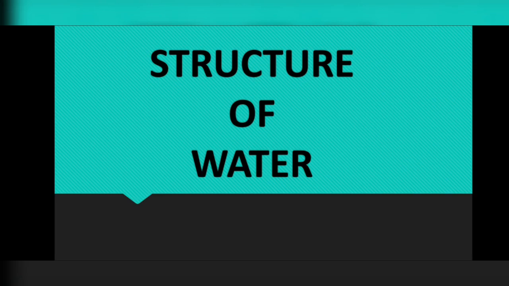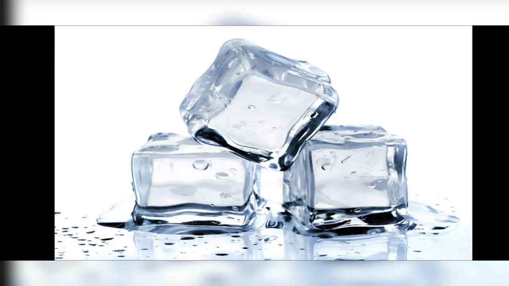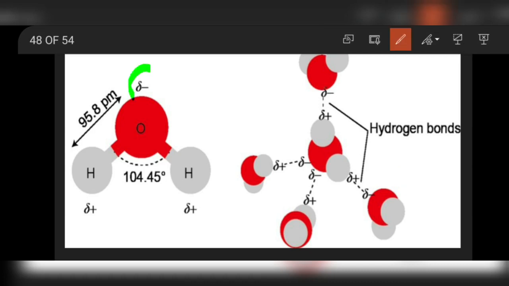Next we'll learn about the structure of water. In the gas phase, water has a bent shape. Water is a bent molecule with a bond angle of 104.5 degrees and an OH bond length of 95.8 picometer, as shown in the figure. It is a highly polar molecule. Polar molecule means there is a distribution of charges. You can see delta negative and delta positive, so there is a separation of charges, and the water molecule is a polar molecule.